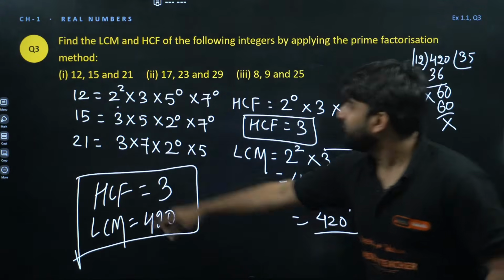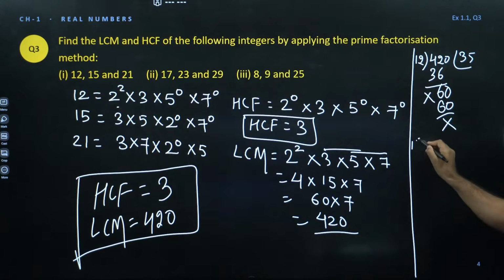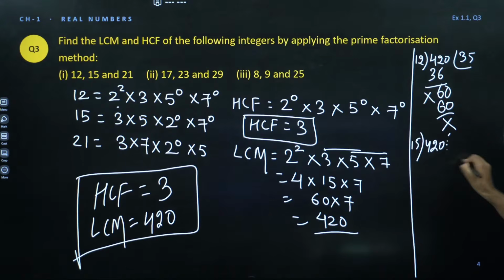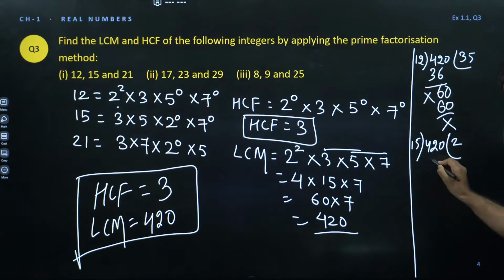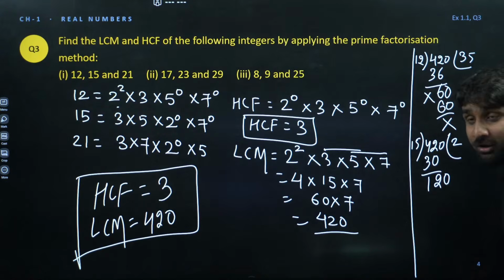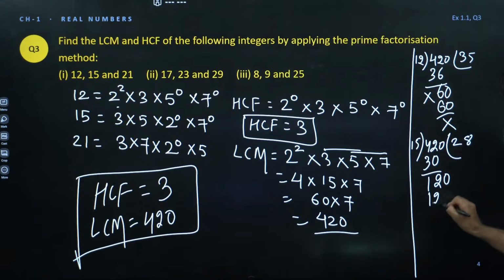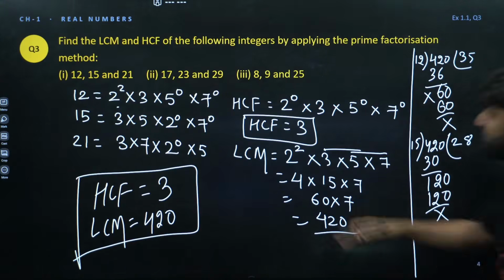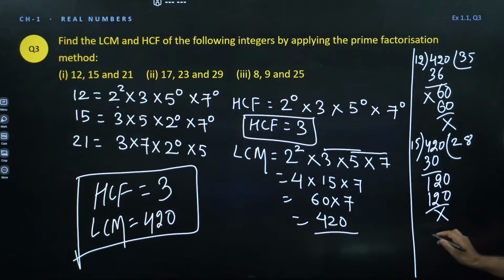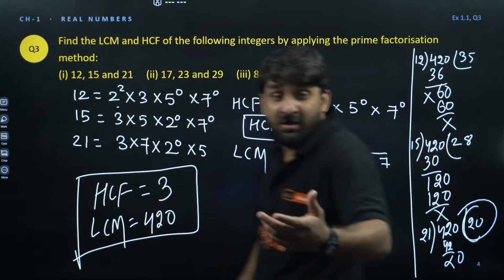Now divide 420 by 15. 15 2s are 30, 15 8s are 120. Come on, it is divided. Now divide 420 by 21. 21 2s are 42, so 420 divided by 21, cancel zeros, 20 is the answer.